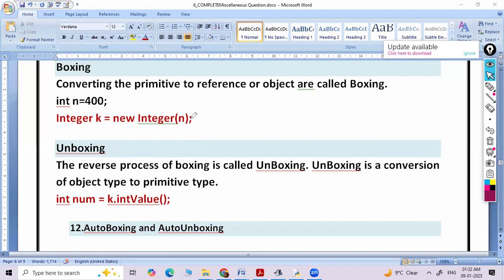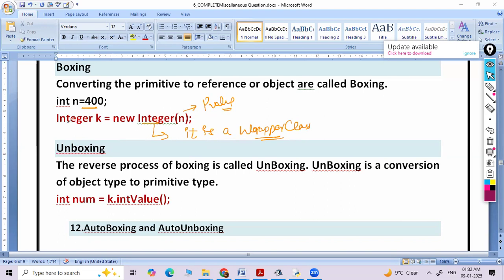See, n is a primitive value. And what is this Integer? It is a wrapper class. In the previous lecture, we have discussed the wrapper class and the importance of the wrapper class. So n is a primitive.